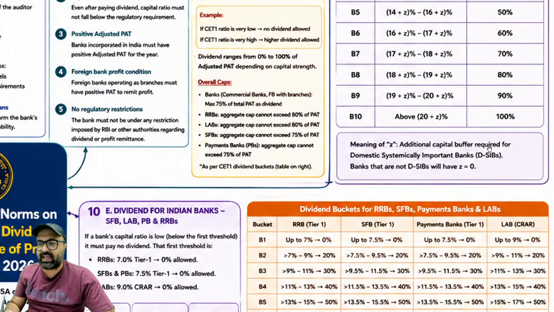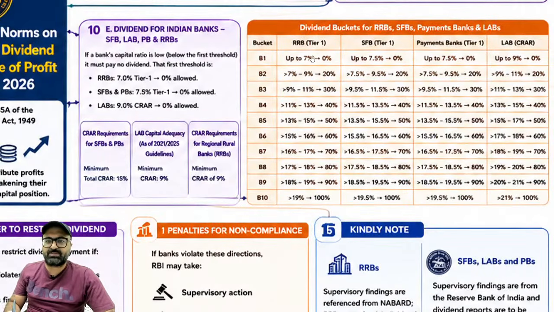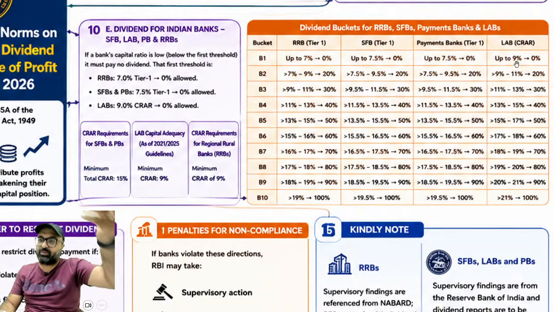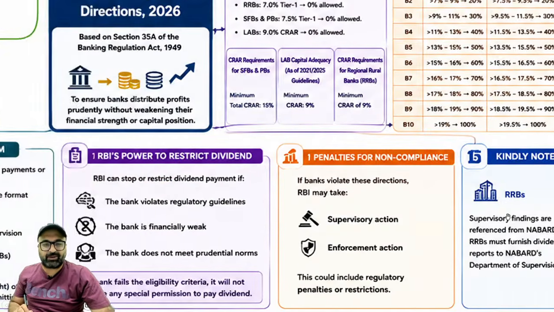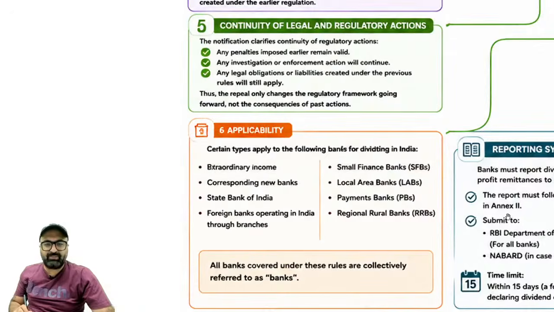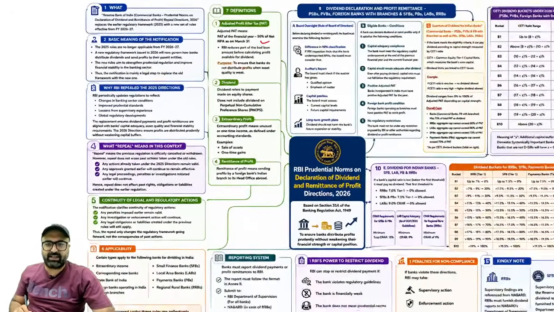This is additional capital buffer required for domestic systemically important banks where Z is equal to 0 in case of non-domestic systemically important banks. RRBs के केस में 7% से कम है, no distribution. 7.5 से कम है for small finance bank और payment bank, 0 distribution. Local area banks में if overall CRAR is up to 9%, 0% distribution. और overall ये limits आपको यहाँ पे लिखी हैं. ठीक है जी, क्लियर हो गई बात. यही मेजर पॉइंट था इसमें से. I guess it is clear.